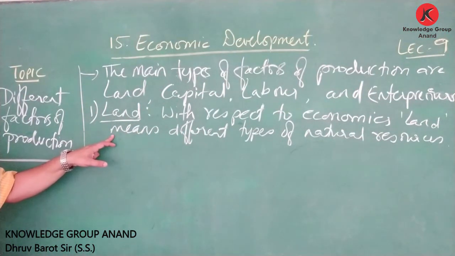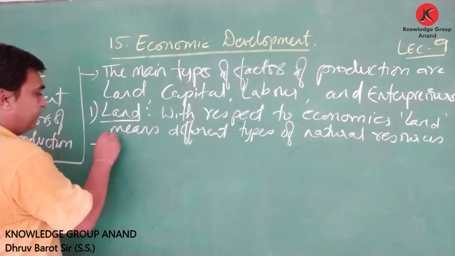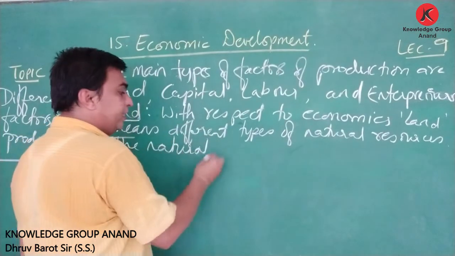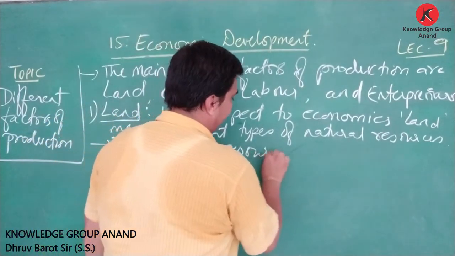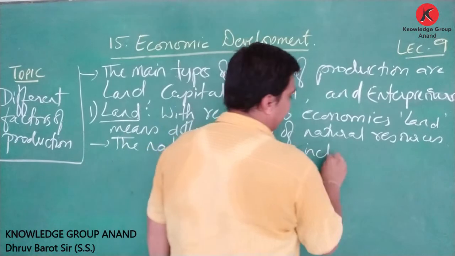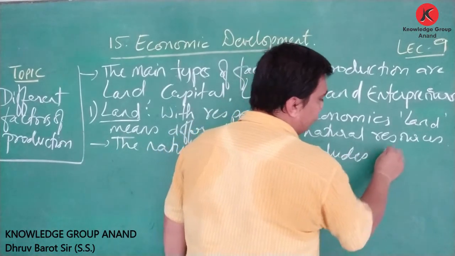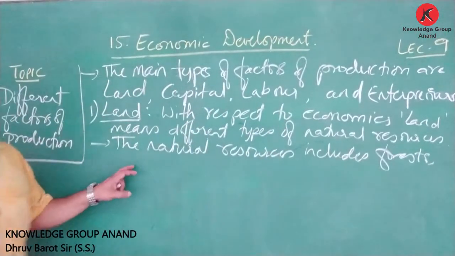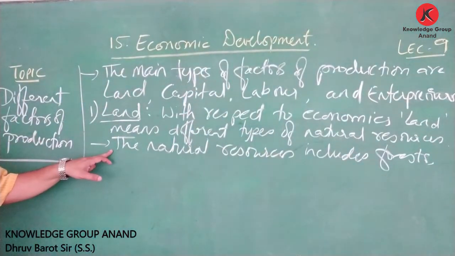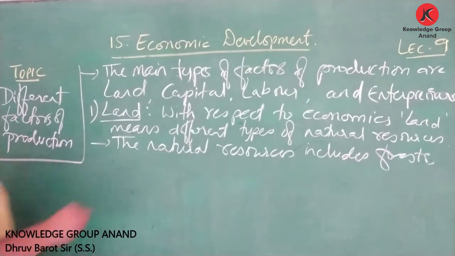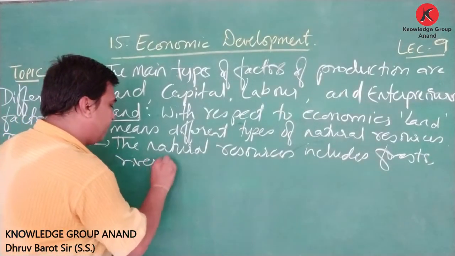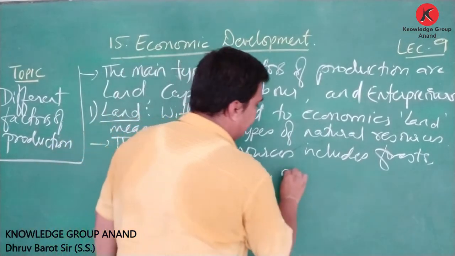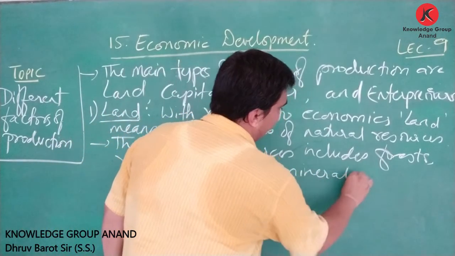So here it is said the natural resources include forest, rivers, mountains, minerals.